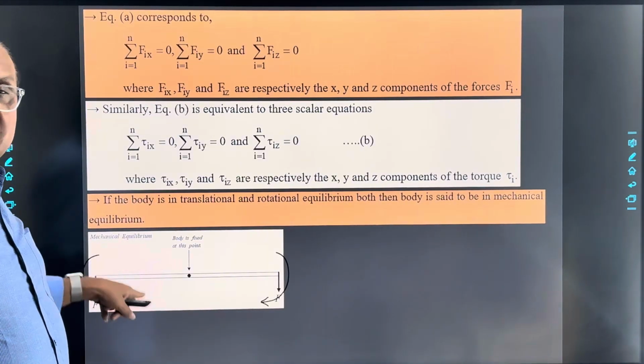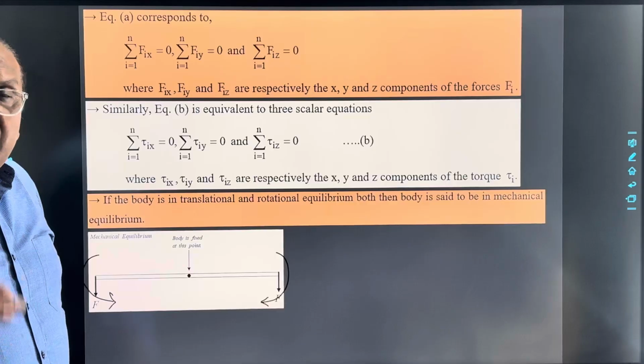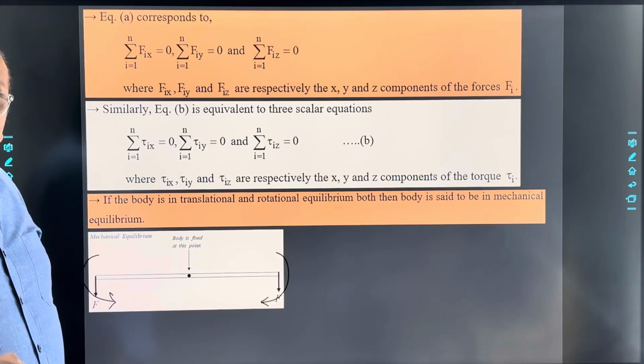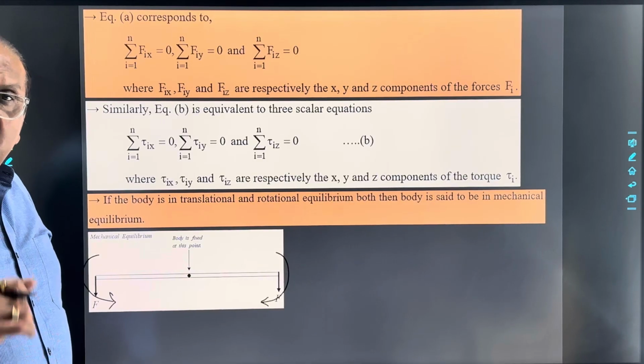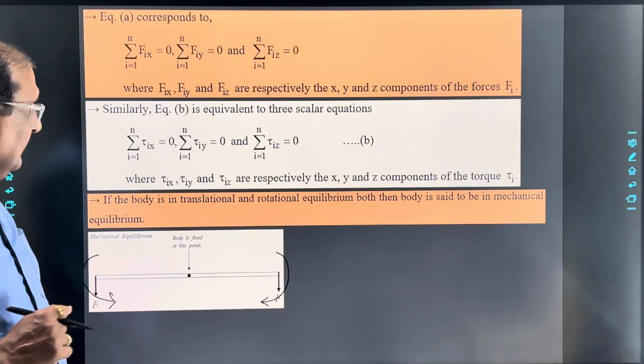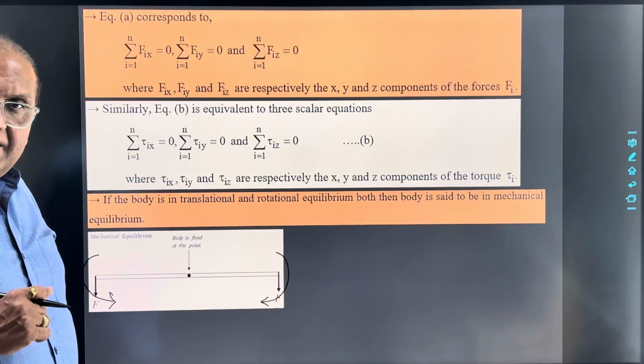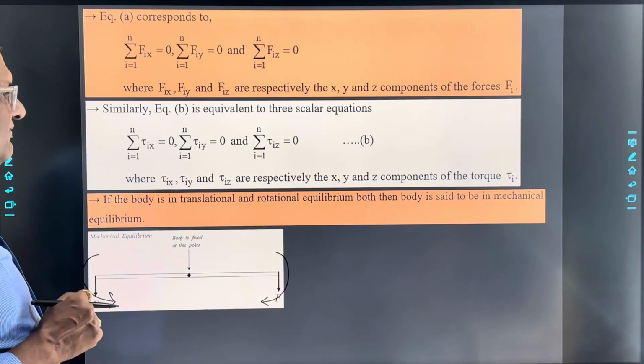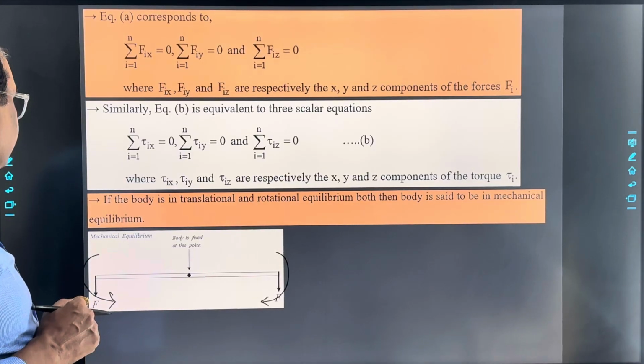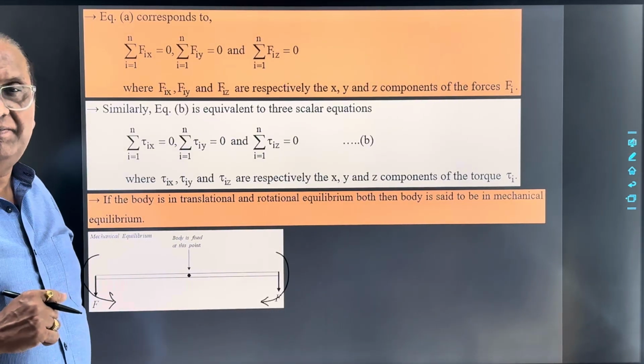So both the torques produced here are equal in magnitude and opposite in direction. So net torque is also equal to 0. So the body is in rotational equilibrium also. So we can say the body is in mechanical equilibrium.